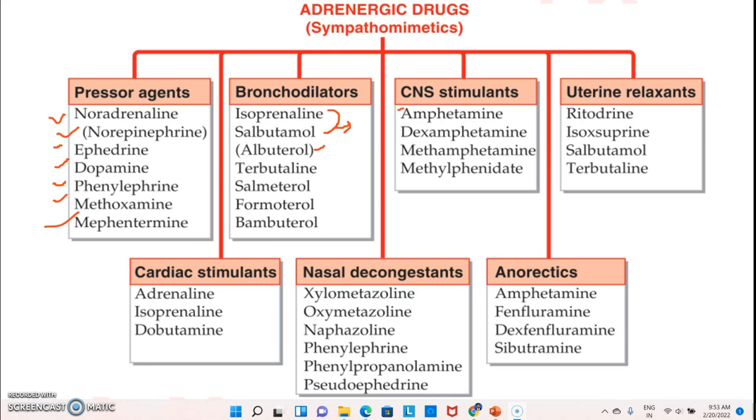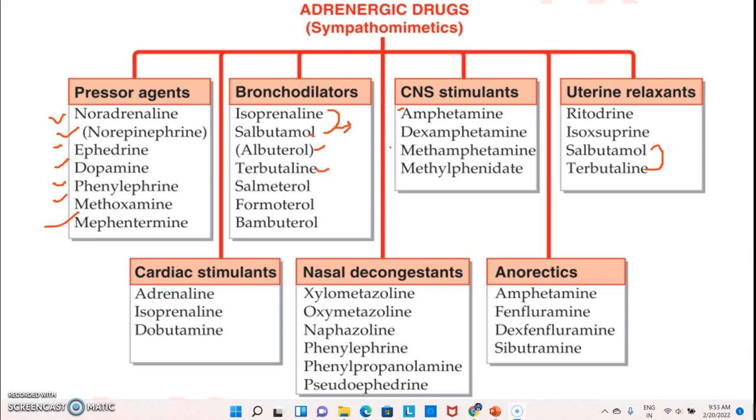Amphetamine, dexamphetamine, methamphetamine, and methylphenidate come in the CNS stimulant category. Then uterine relaxants: ritodrine, isoxsuprine, salbutamol, then terbutaline. Salbutamol and terbutaline are also bronchodilators, you can see this.